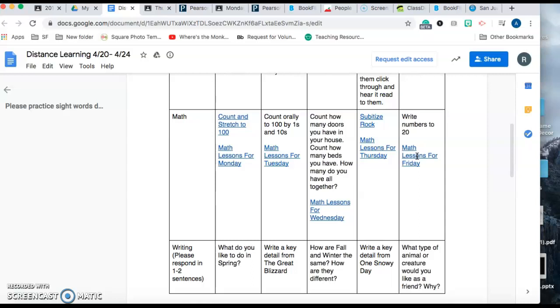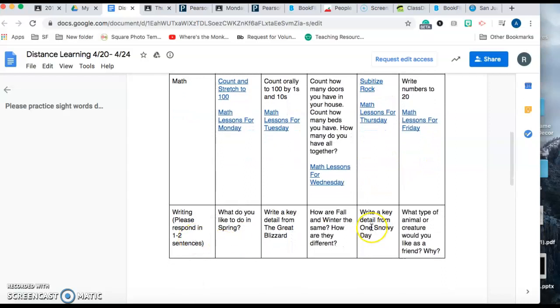So if you find out at the end that your child needs a little bit more practice, you can choose to do an extra worksheet in that area. And I can maybe see if we need to spend another couple of days on it if the whole class is continuing to struggle with it. So tests aren't only to see what a student knows in terms of grading them, but it also just helps me and you know what children need more practice in. So that's going to be on Friday.